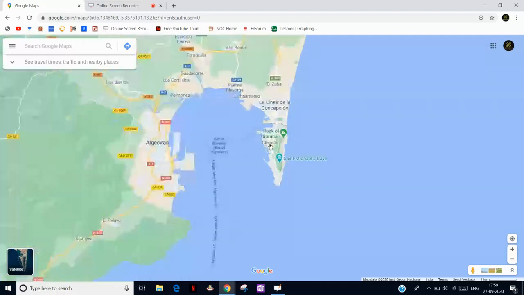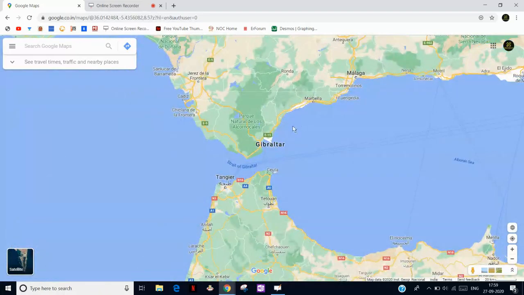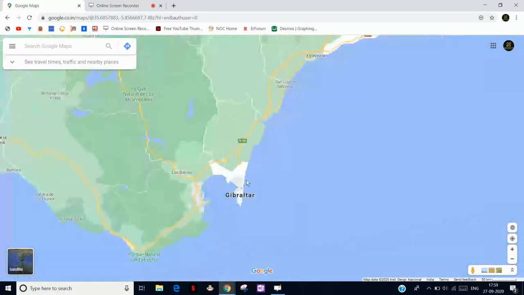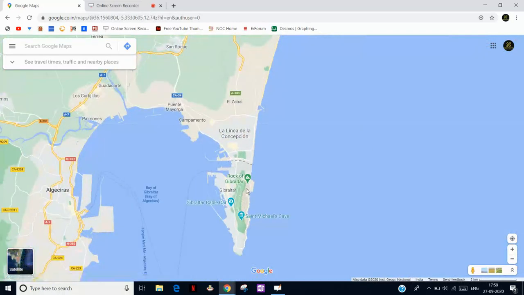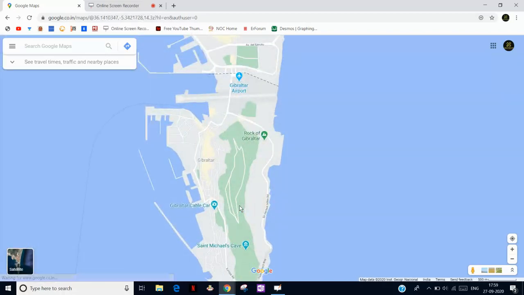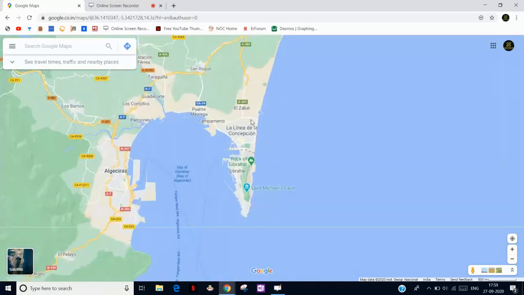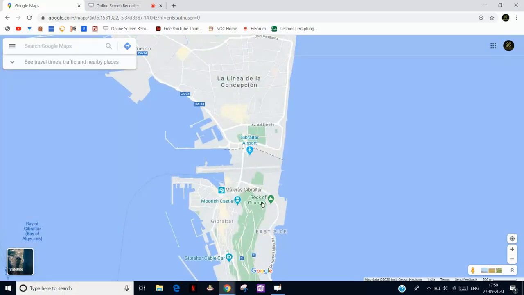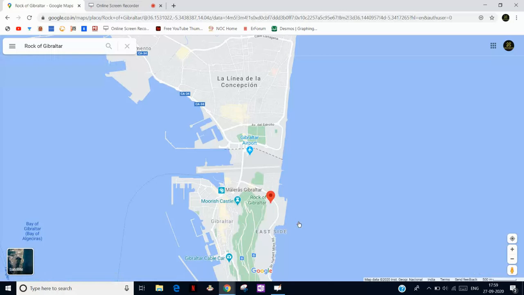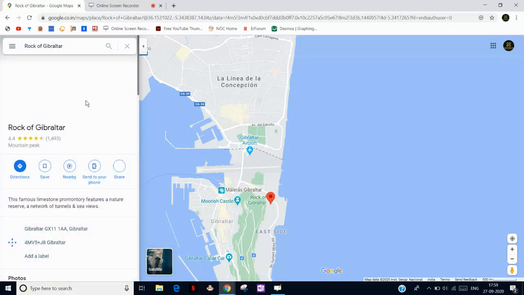This portion, though it is in Spain, is a British overseas territory. Okay, there are some economic bases and some military bases there. This is British territory, but it is managed by Spanish people. And there is a very famous rock of Gibraltar, as you can see here in the image.